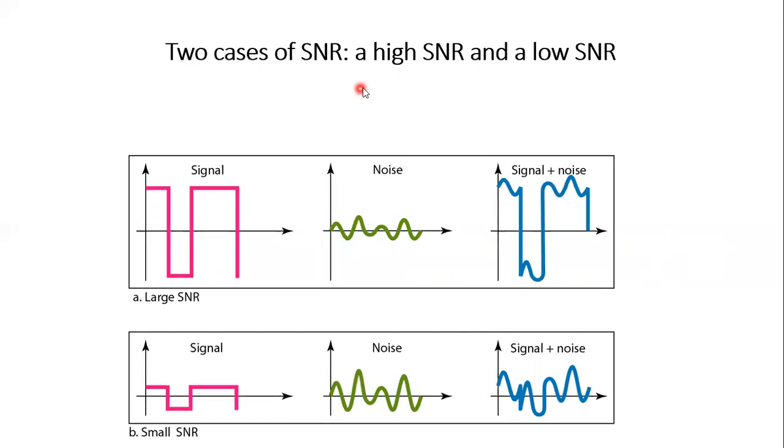So these are the two cases of SNR, high SNR and low SNR. So the signal, then a noise happens, then the signal becomes like this; it is a large SNR, then a small SNR. For this signal, noise happens, therefore the signal plus noise becomes like this.